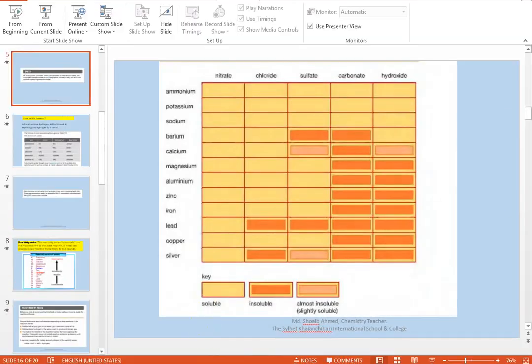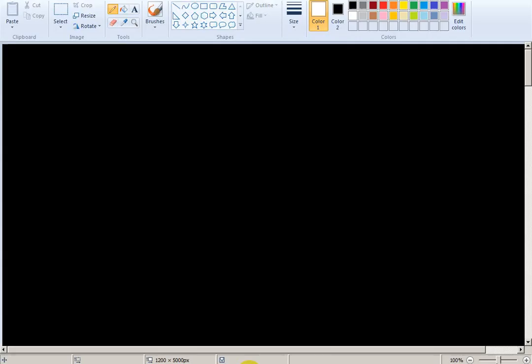Like this, one acid is hydrogen chloride. If this hydrogen is replaced by a metal like sodium, then it forms a salt.